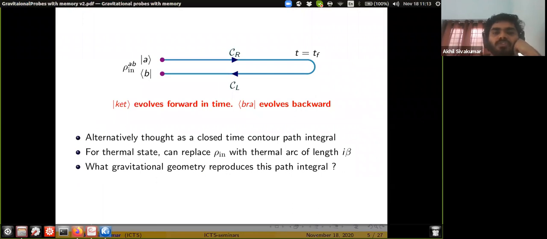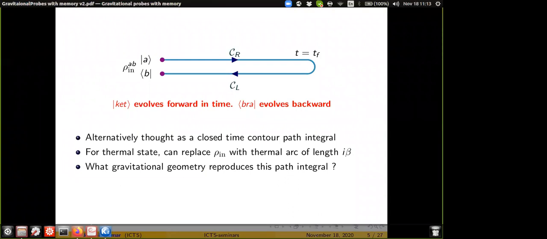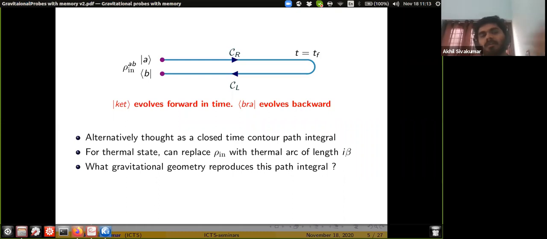So the Schwinger-Keldysh path integral can alternatively be thought of as a closed time contour evolution, where you start with some density matrix, which is some weighted sum over Kets and Bras, and then you evolve and turn back after some future point, which is the future tracing we do, and complete the boundary conditions by arriving at some initial Bra state. And for thermal states, you can replace the whole density matrix itself by a similar evolution along some Euclidean direction with length i beta.